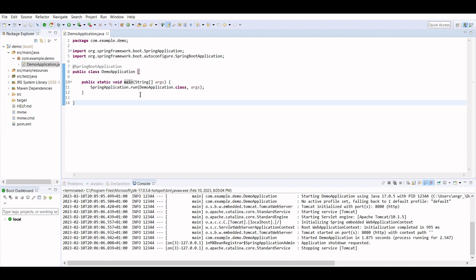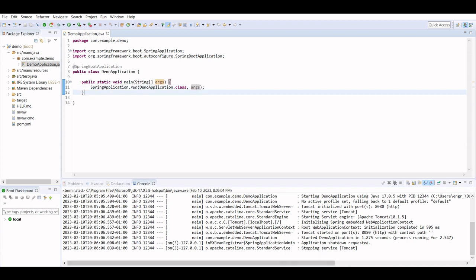Whatever code you write, this is the main function which is going to be executed and call all your different business logic defined here. In this case, we are running our Spring Boot application and calling the run method. In the run method, we are passing this class and the arguments that are associated with it.